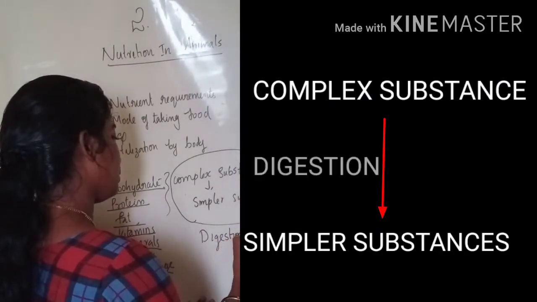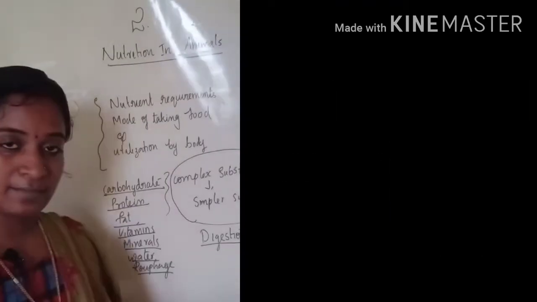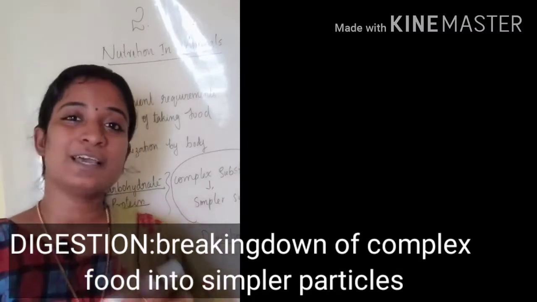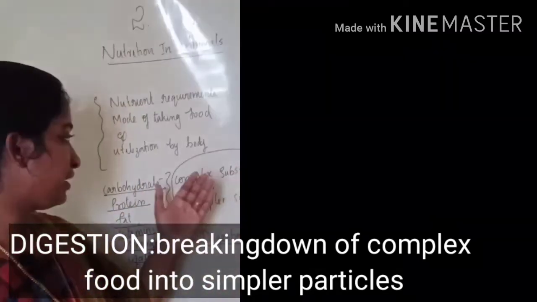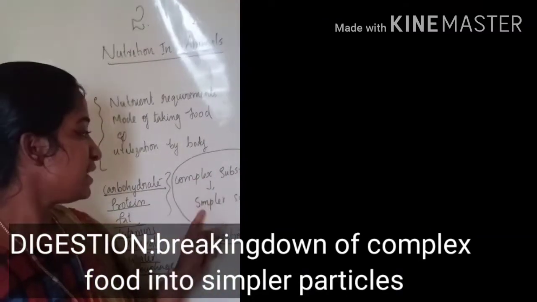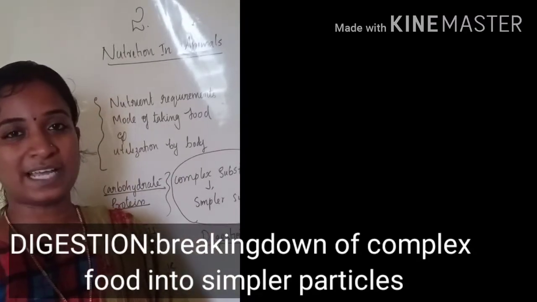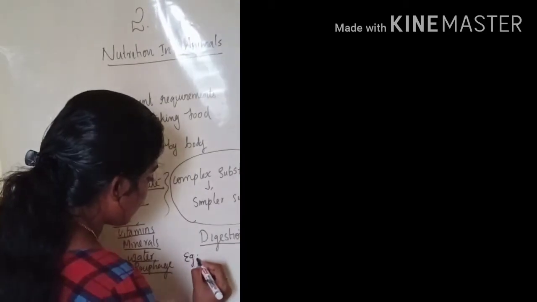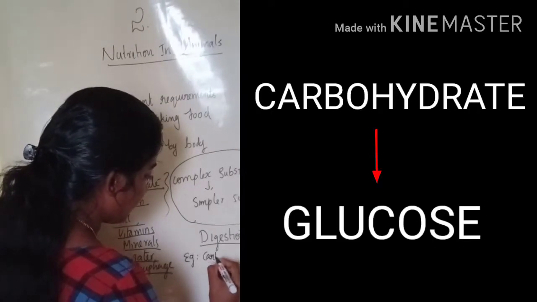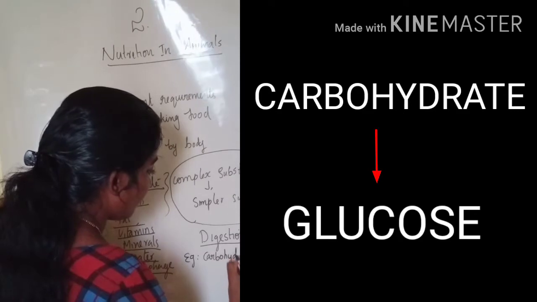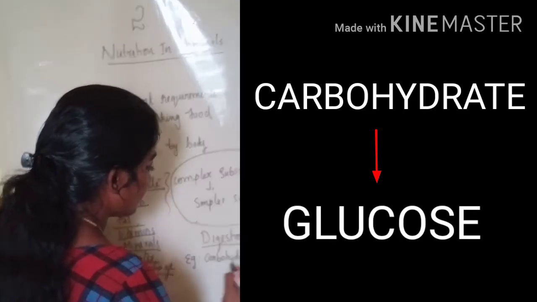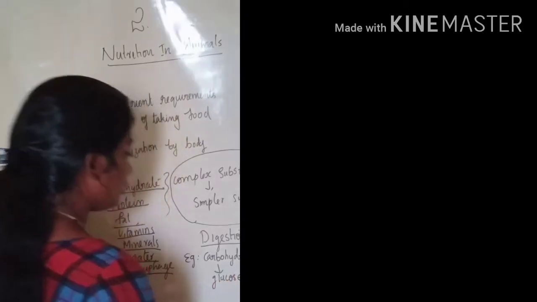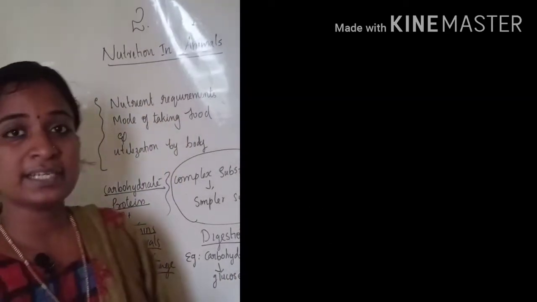So I will tell you what digestion is. Digestion means the breaking down of complex substances into simpler substances. One example: carbohydrate is a complex substance which will be broken down to glucose, which is a simpler substance.